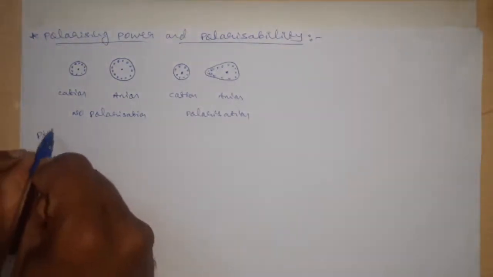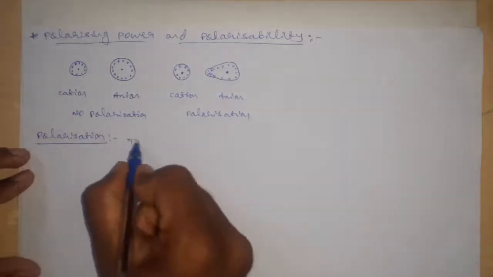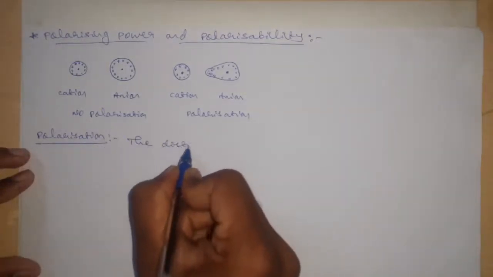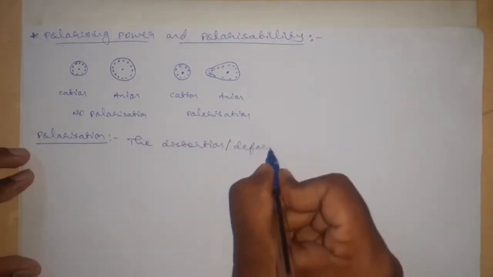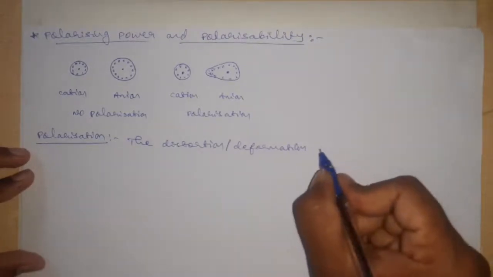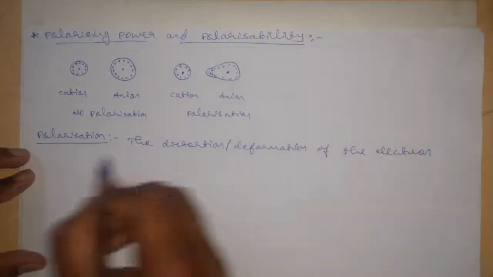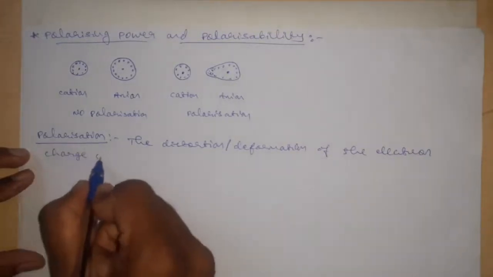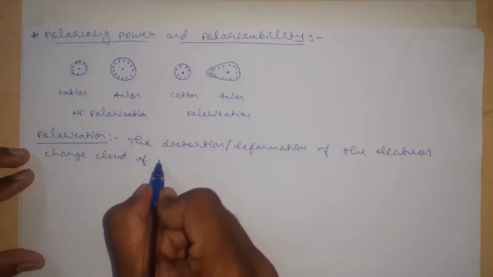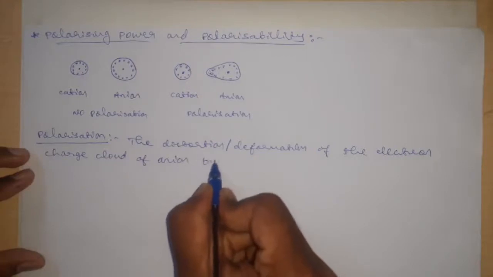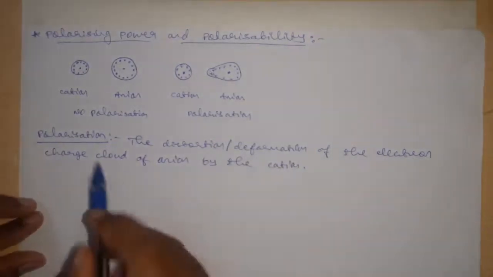We can write the definition for polarization. Polarization: the distortion or deformation of the electron charge cloud of the anion by the cation is called what?